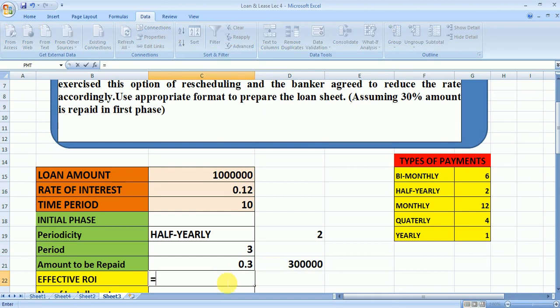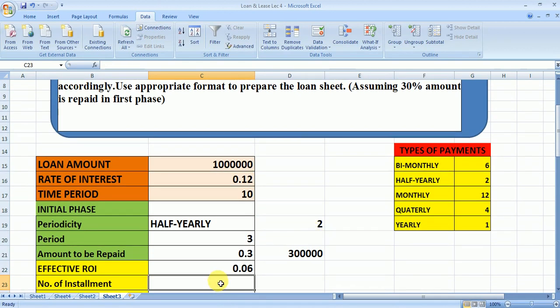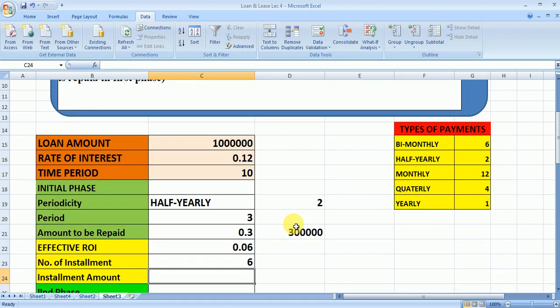It is equal to the rate of interest in the initial phase divided by the periodicity option, then enter. The number of installments will be equal to this period multiplied by the periodicity option. So we have to pay 6 installments if the option is half yearly.